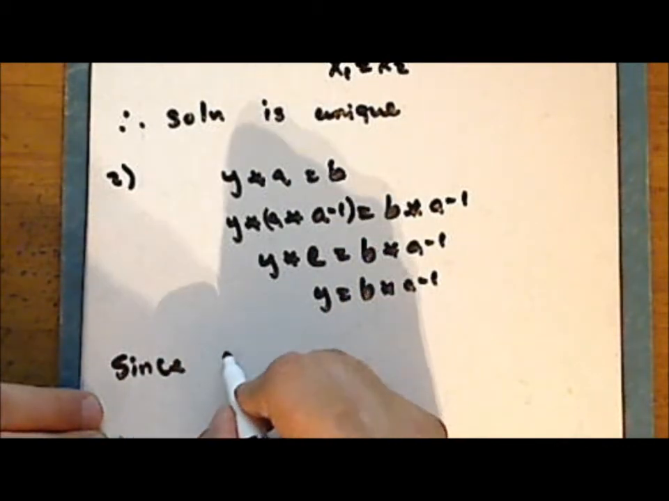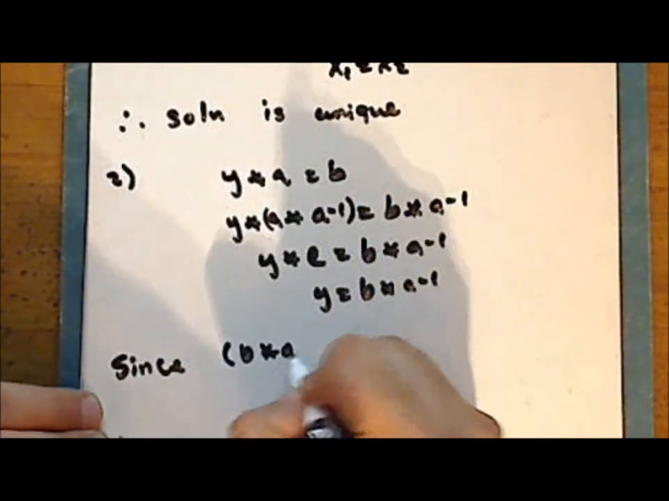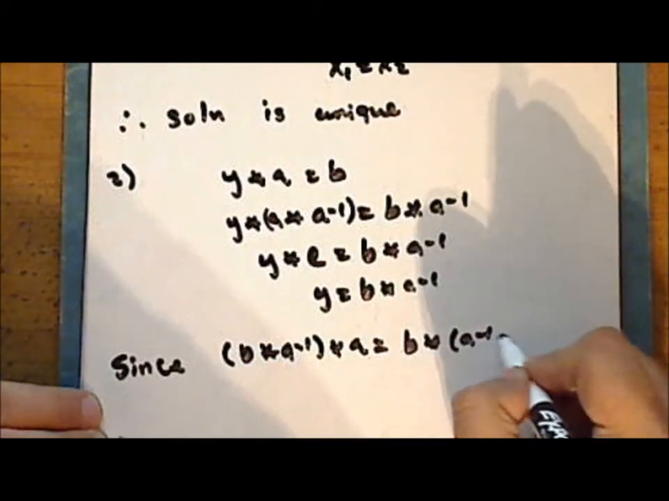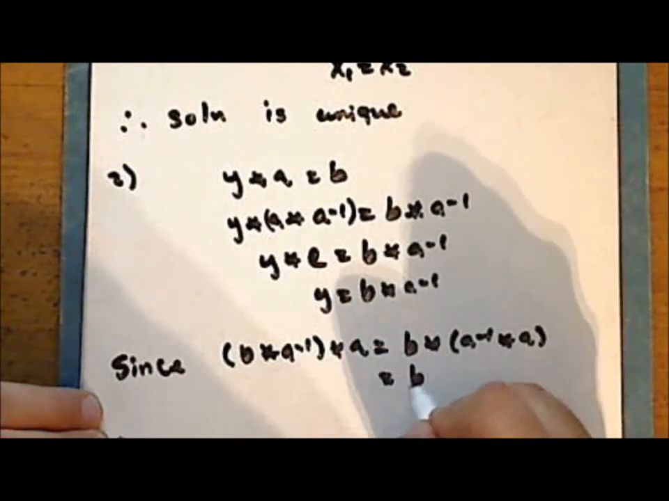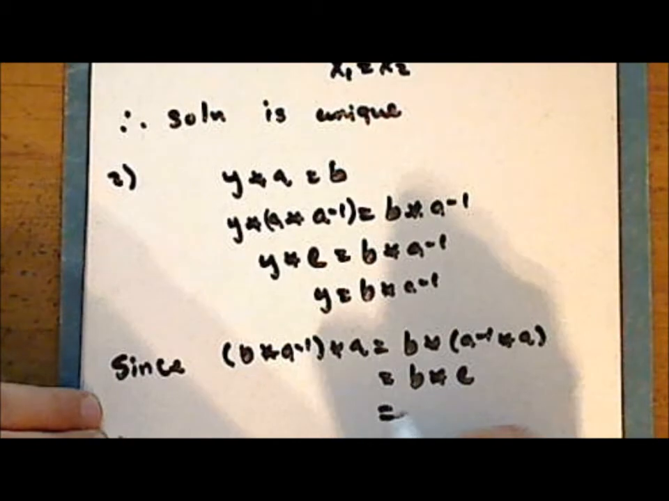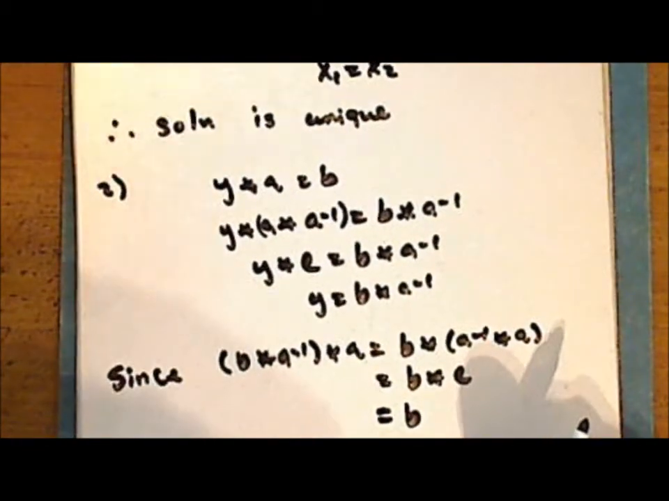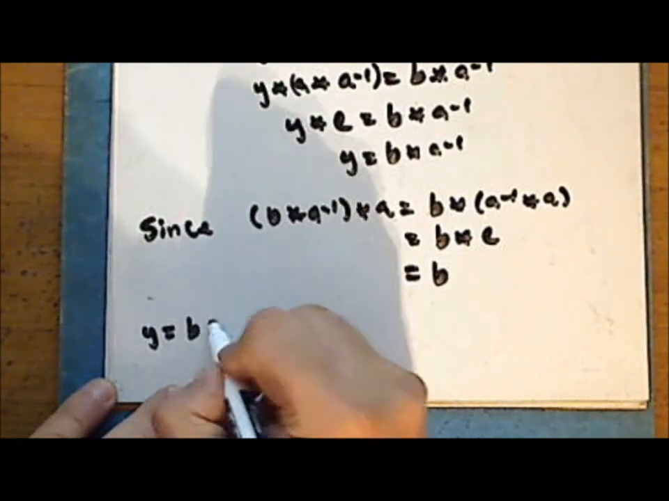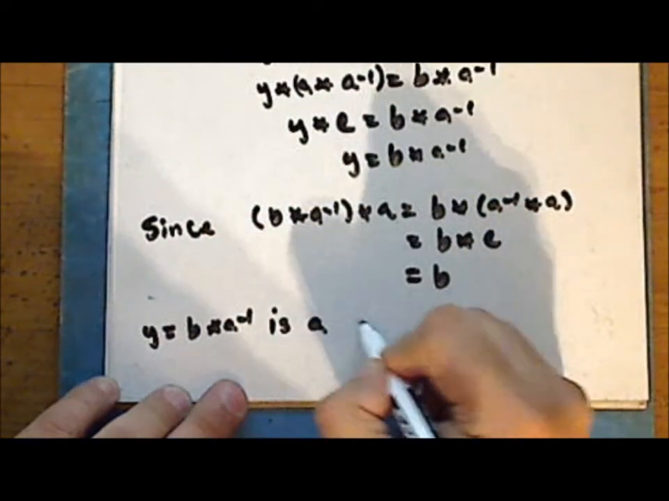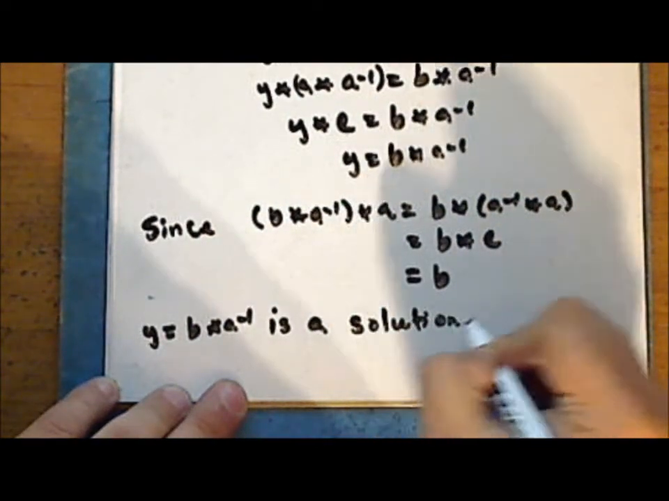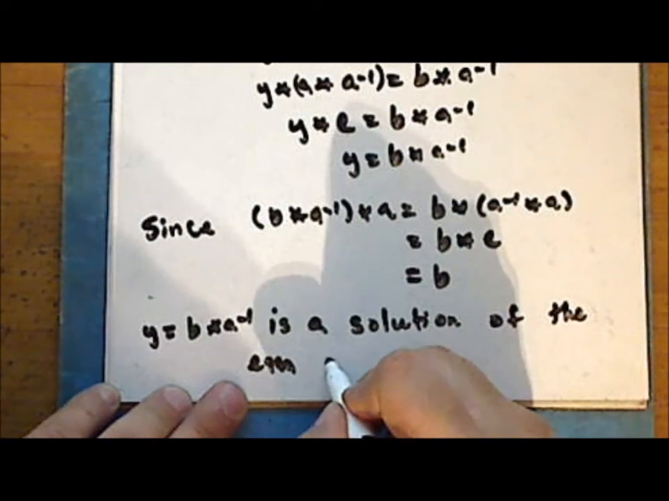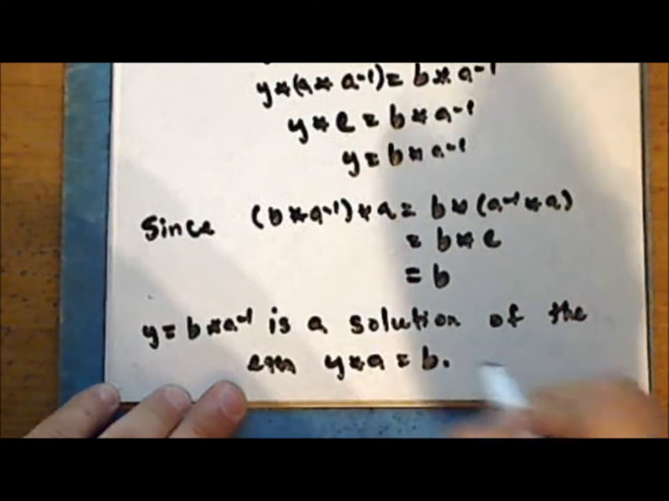Now since the quantity B star A inverse star A is the same as B star the quantity A inverse star A, which is B star identity, which is B, Y equals B star A inverse is a solution of the equation Y star A is equal to B. So next we need to show that this solution is unique.